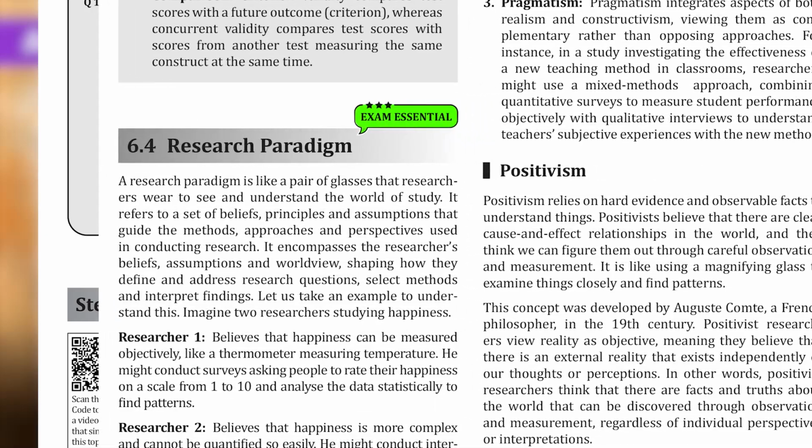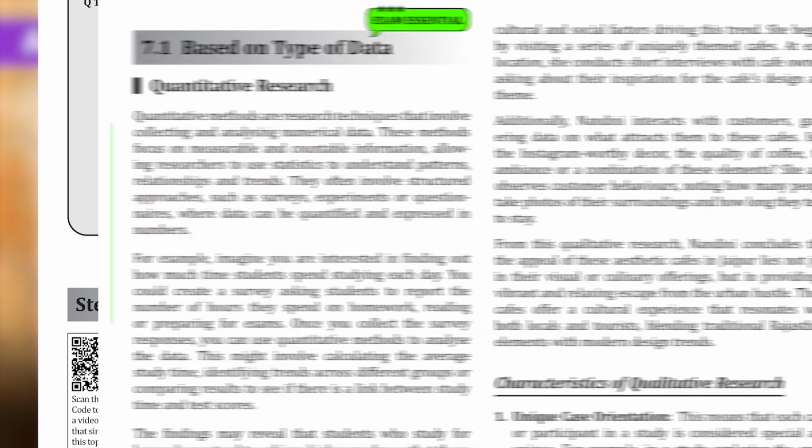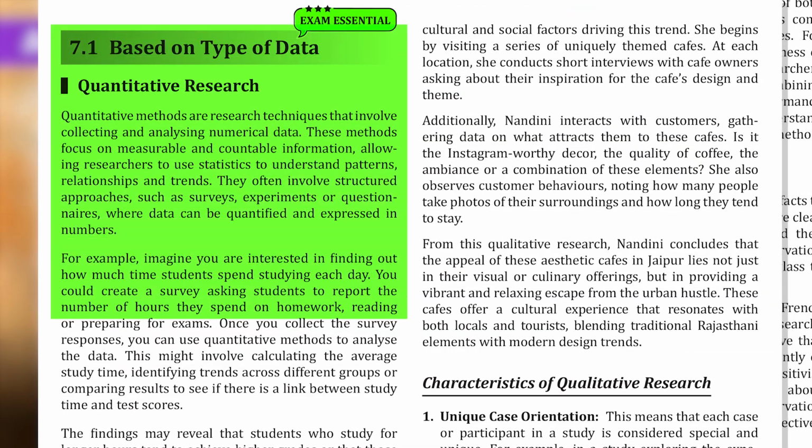Now, what are these exam essentials? These are the must-know topics that deserve your extra focus. If you have limited time and if you want to score maximum marks in Unit 2, then rather than studying all the 4 chapters, you can just study the topics which are highlighted as exam essentials. This way, you will be able to study smarter and boost your confidence.